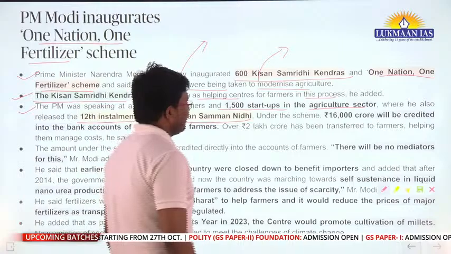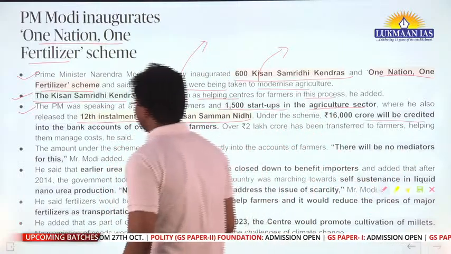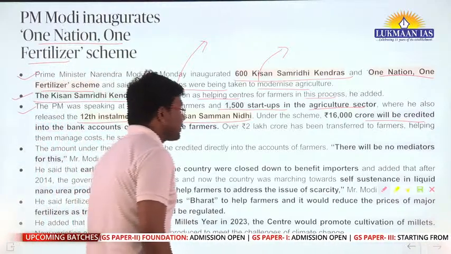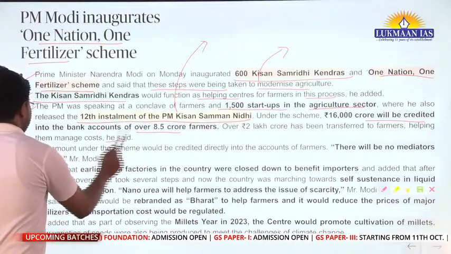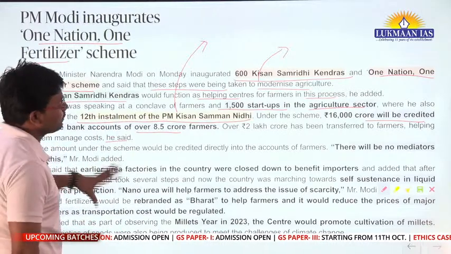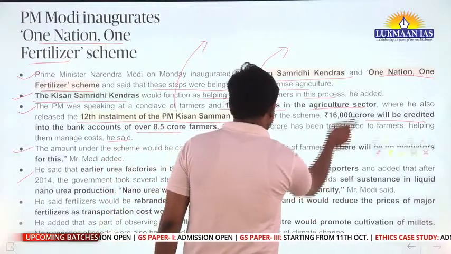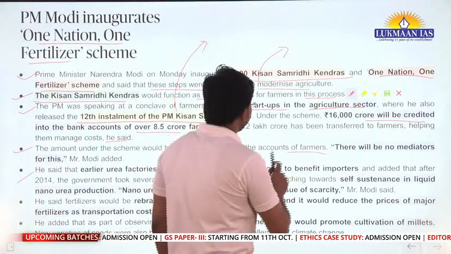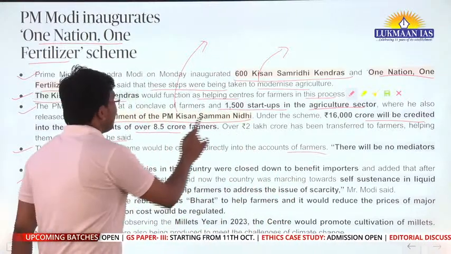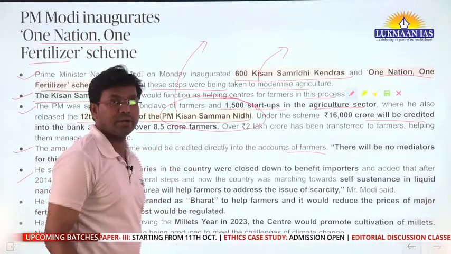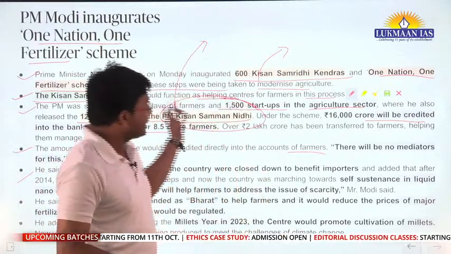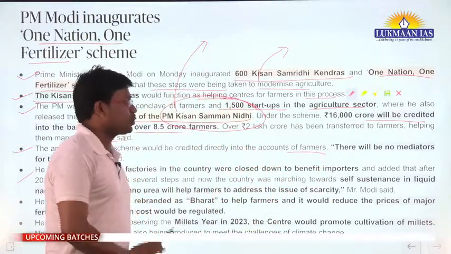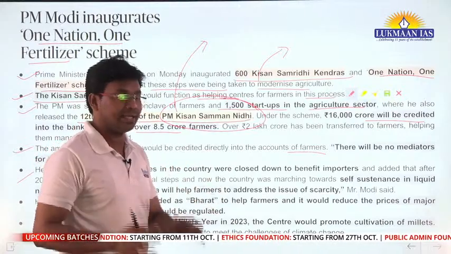Under this scheme, 16,000 crore will be credited into the bank accounts of over 8.5 crore farmers. Over 2 lakh crore have been transferred to farmers, helping them manage costs, he said. So those were the statements of the Prime Minister. He said the amount under this scheme would be credited directly into the accounts of farmers. So we are talking about the PM Kisan Samman Nidhi. Under this scheme, the government directly transfers money into the bank accounts of the farmers, and in this process there is no mediator, no middleman.